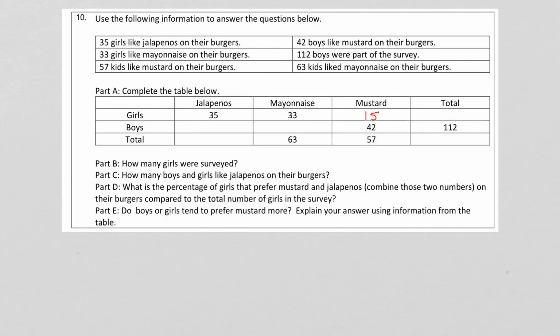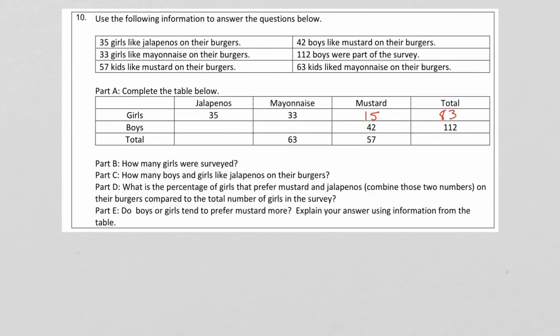All right, and then in order to figure out what goes in this total column here, we can add this, this, and this together. So we have 35 plus 33 plus 15 equals 83. So we know 83 goes here.